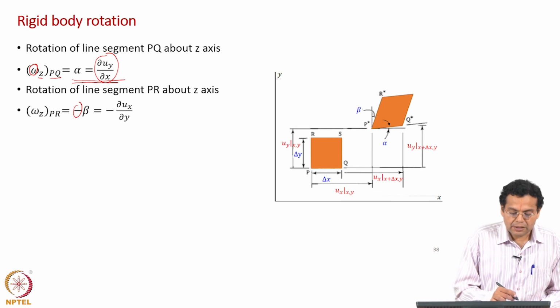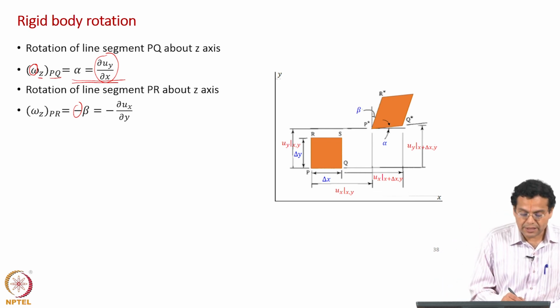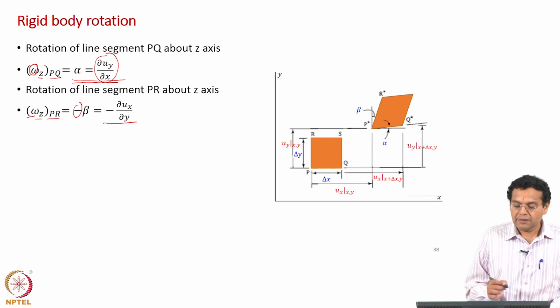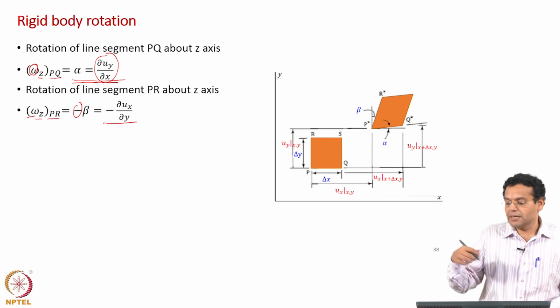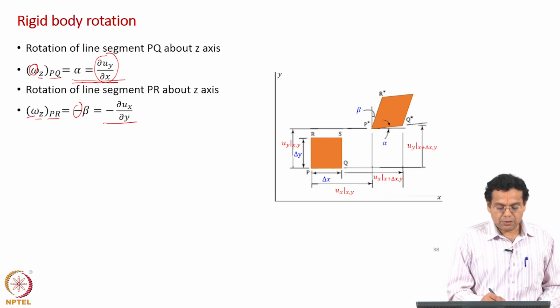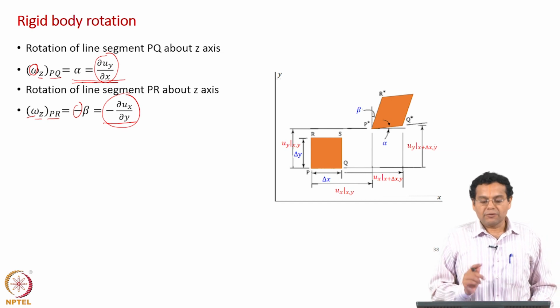So, how do you represent rotation once again? Omega about the z axis for the element PR is minus beta, and we have shown already beta as dou ux by dou y. So, rotation of element PR is minus beta, which is equal to minus dou ux by dou y. We assigned a sense of direction.